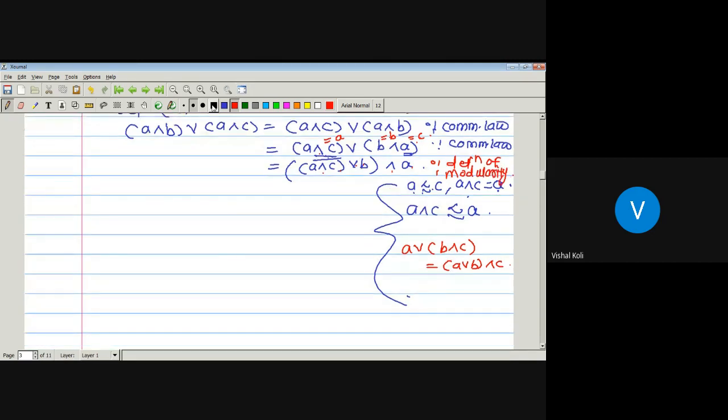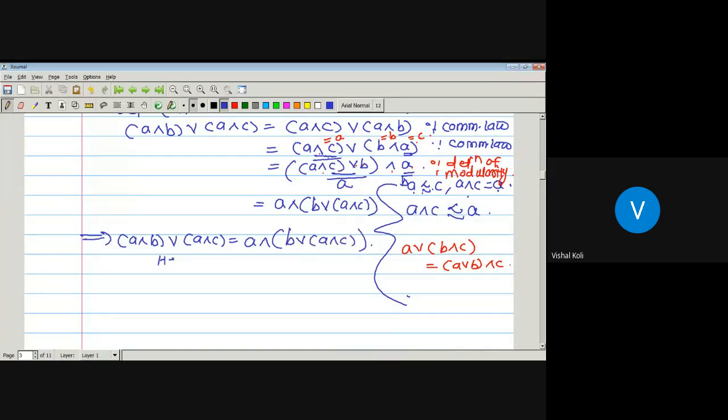Okay. Now this one is equal to A meet B join. Just write this one as this by the commutative law. Suppose this one is A and this one is B. Then A meet B is nothing but B meet A. So A meet B join A meet C, and that is what we have to prove. Hence the proof. Okay, so the first condition will hold.